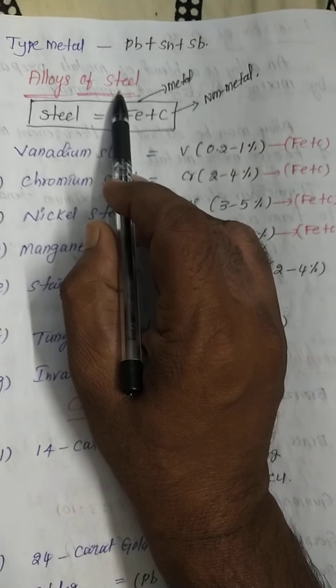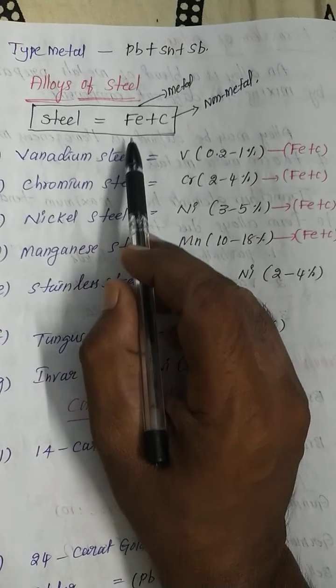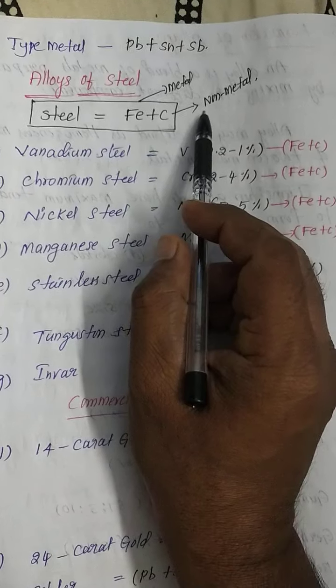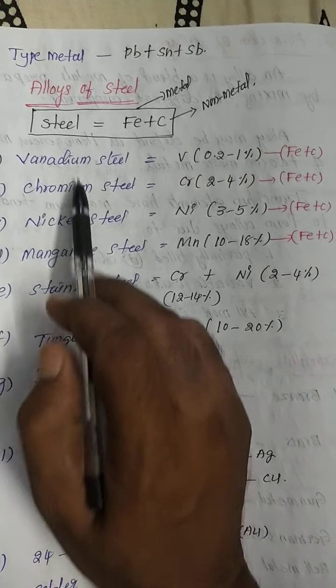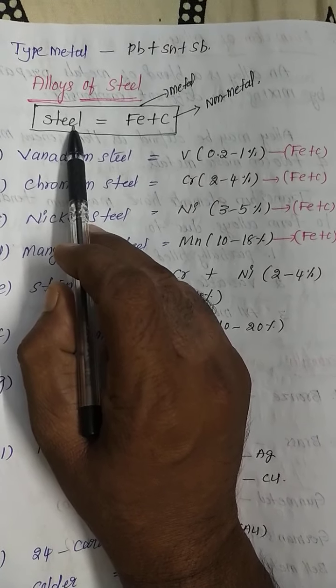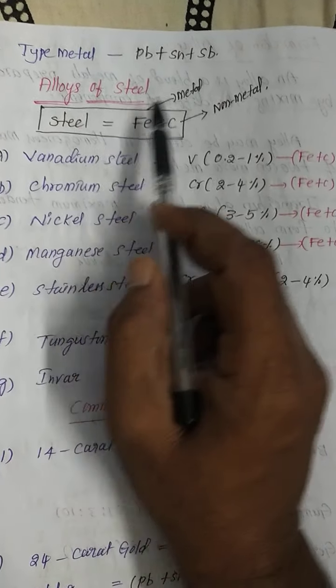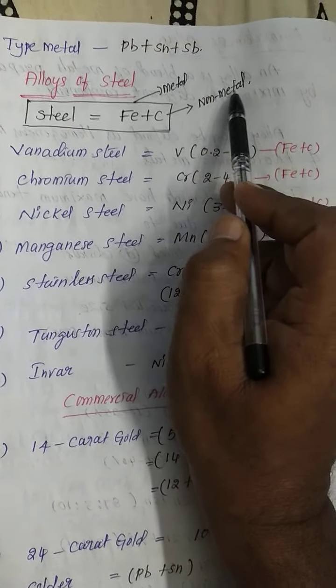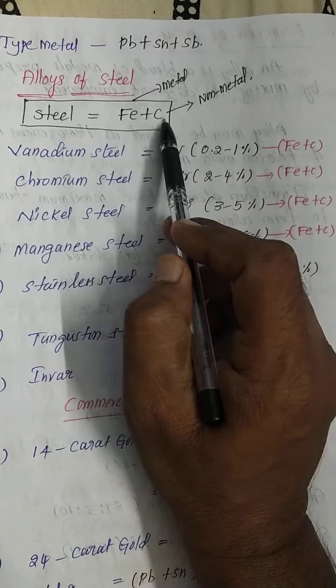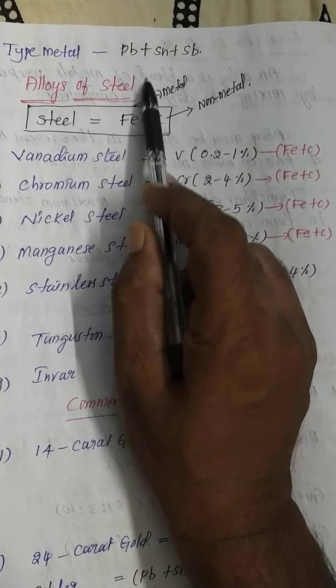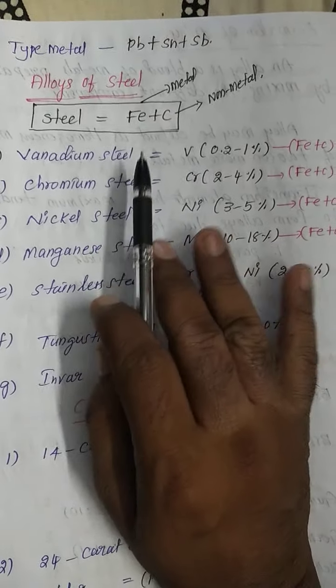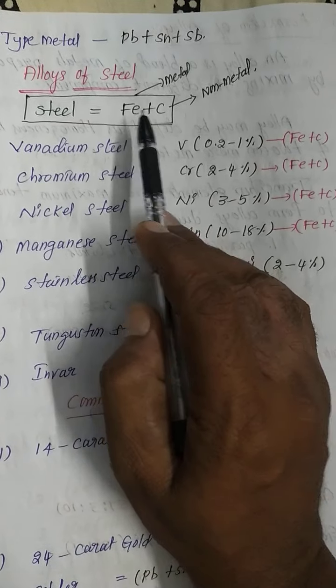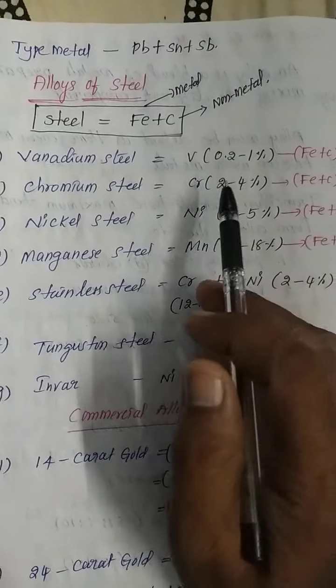Steel is an alloy, a combination of metal plus non-metal. That is the most important point, my dear students. Steel is an alloy. It is the combination of metal plus non-metal. So iron plus carbon. Iron plus carbon. This is steel. Now, my dear students, when this steel is combined with one more metal,